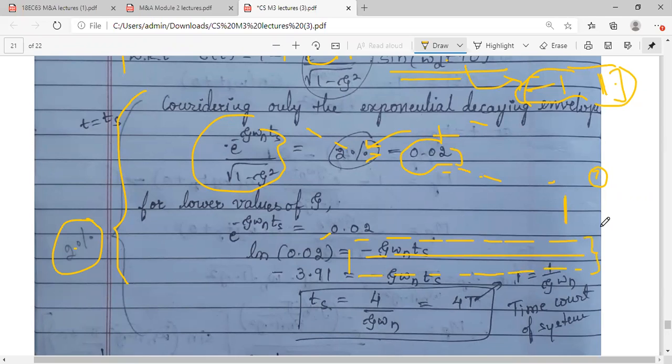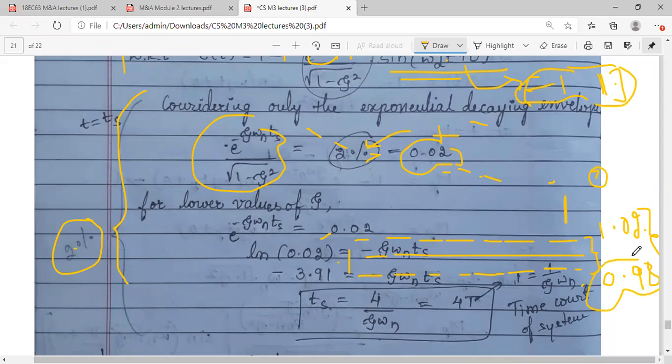So 2% या तो ज्यादा हो सकता है, 2% या तो कम हो सकता है. So 2% कम होना मतलब how much is the value? 0.98. Okay, आपका आउटपुट इस रेंज में vary हो सकता है, which is acceptable. After some time, it will attain a steady state of 1. So 2% variation means either above, that is 1.02, or below, 0.98.